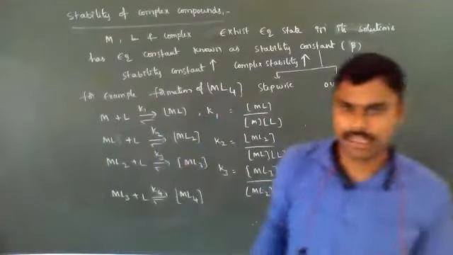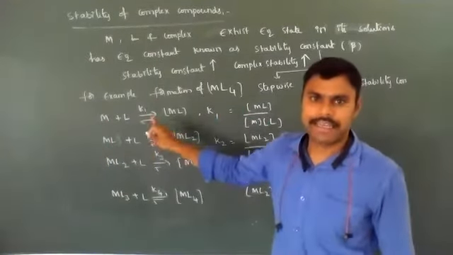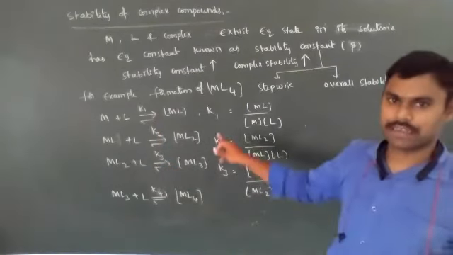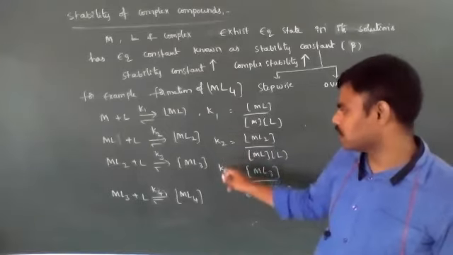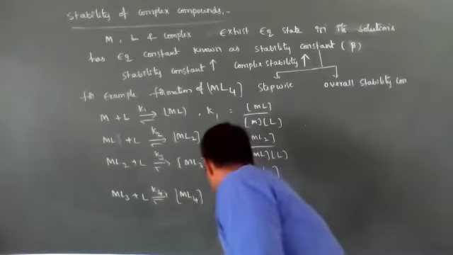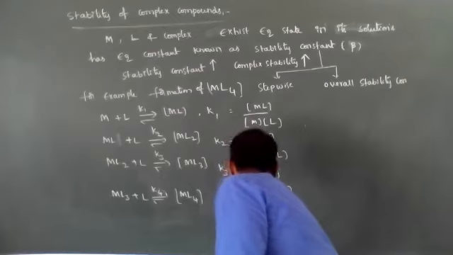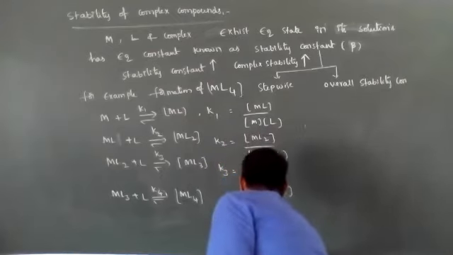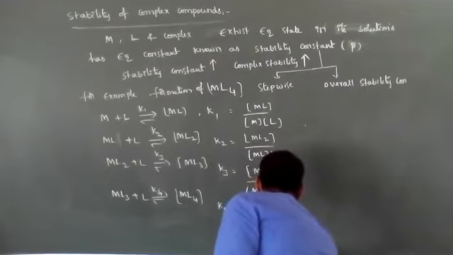Four steps. In each step the equilibrium constant is known as a stepwise constant.